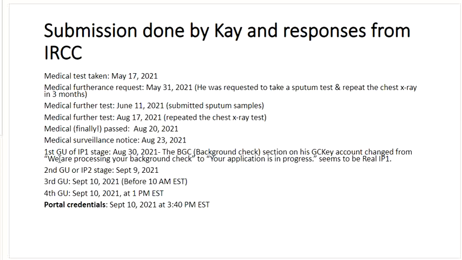Now, first ghost update. So, this is basically when IRCC says that your application is in the process, and that exactly he got the message. This is BGC, which is background check. A section on his GCKey account changed from we are processing your background check to your application is in the process. That seems to be real. IP1 basically is like a ghost update one. And then second update, ghost update or IP2 stage on September 9th. He's got the second update.